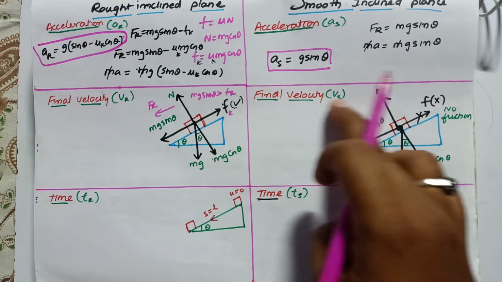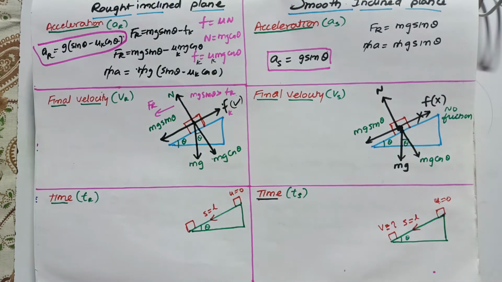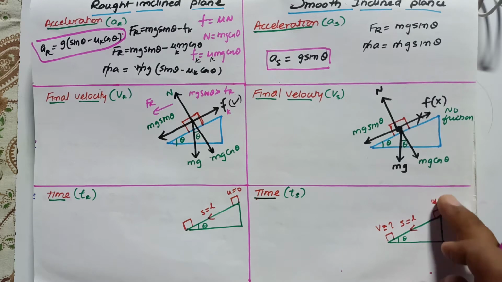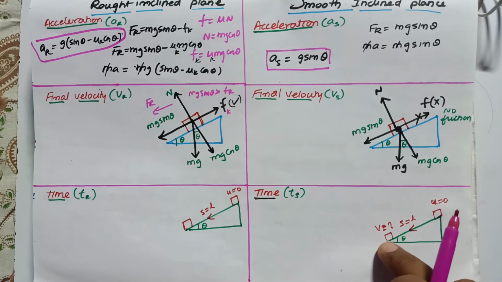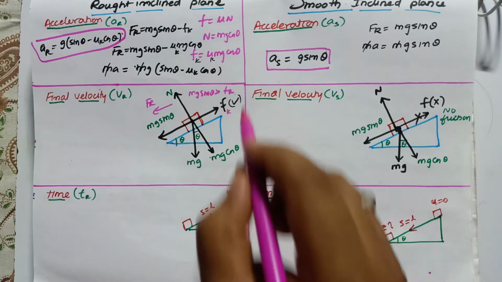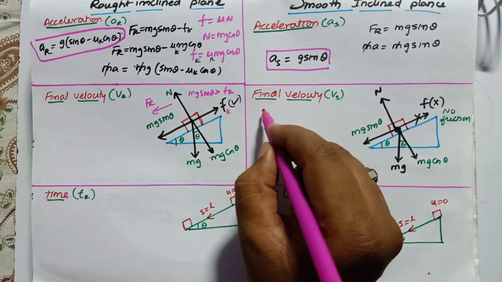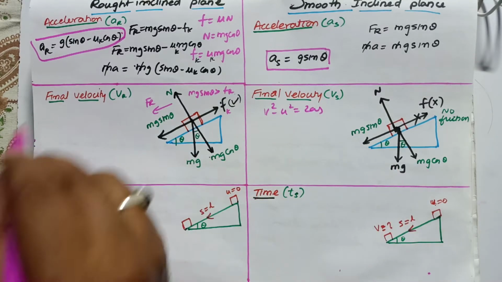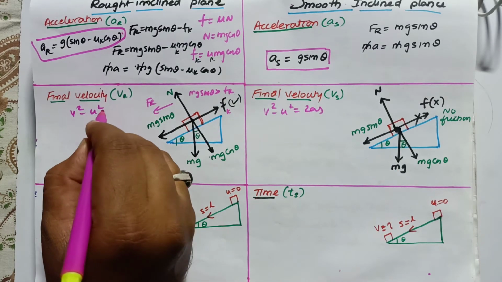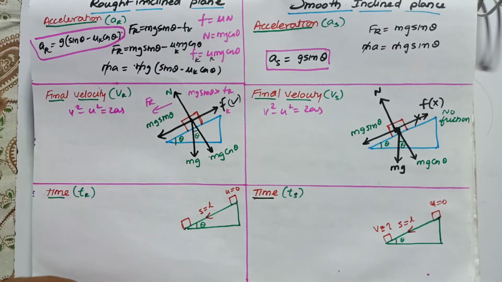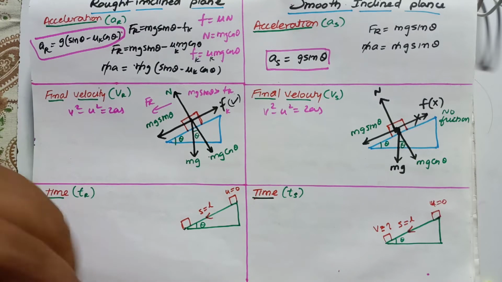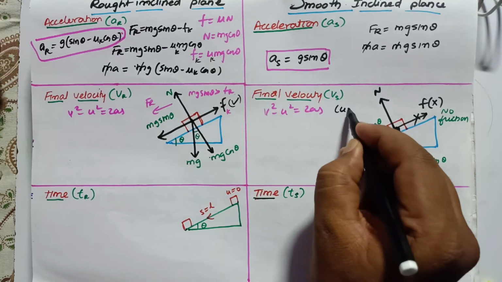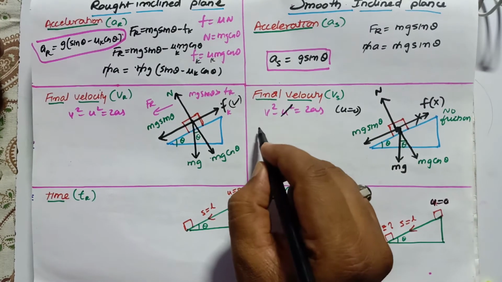Let us discuss what the final velocity is in this case. So here when a block is kept here, it has an initial velocity of 0, and it slowly slides down and comes to here with a final velocity. Then which formula can we consider for finding the final velocity? v square minus u square is equal to 2as. Here also v square minus u square is equal to 2as. Then as the initial velocity in this case is 0, u is going to be 0, this is getting cancelled here.